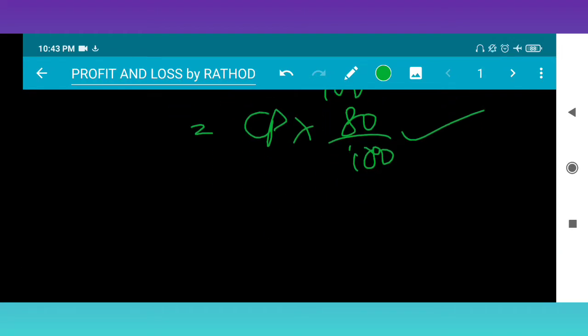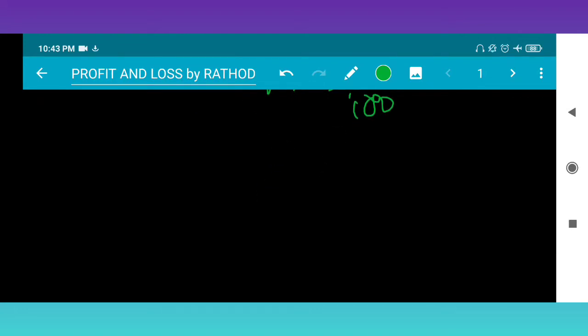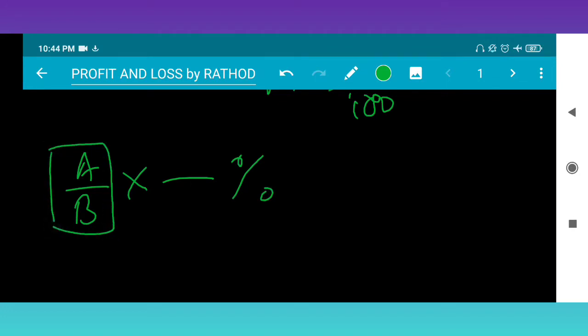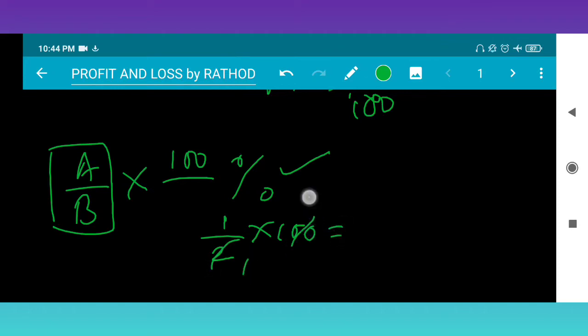Some important points again about percentage I will explain now. Suppose any fraction, I am taking a by b. How to convert it to a percentage? For any fraction, we multiply with 100 and we get the percentage. Suppose I take 1 by 2 and multiply with 100, we get 50%.